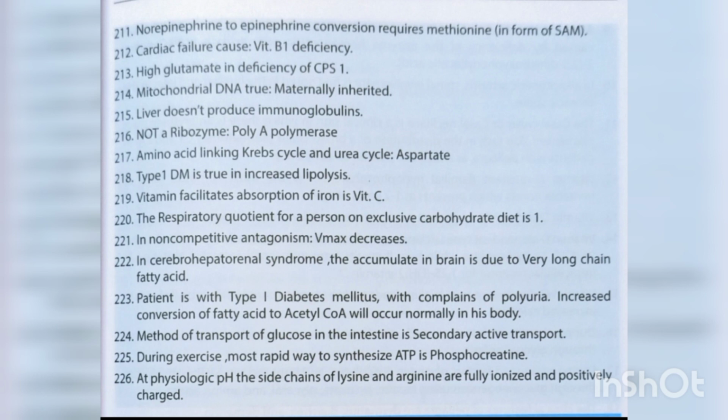Method of transport of glucose in the intestine is secondary active transport. During exercise, most rapid way to synthesize ATP is phosphocreatine. At physiologic pH, the side chains of lysine and arginine are fully ionized and positively charged.